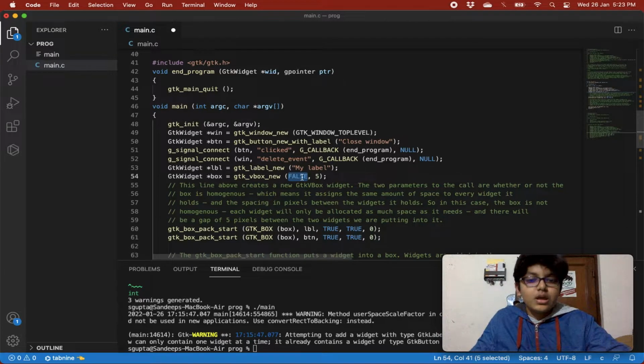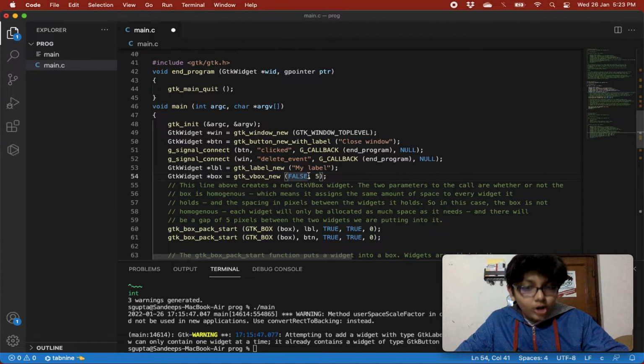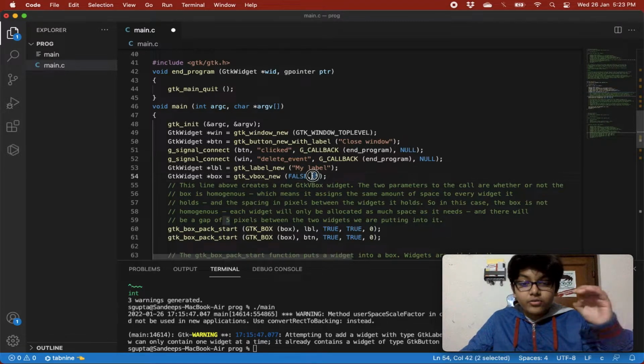But if we give true, it will give all the widgets equal space. So in this case the box is not homogeneous. Each widget will only be allocated as much space as it needs, and there will be a gap of 5 pixels between the widgets we are putting into it.